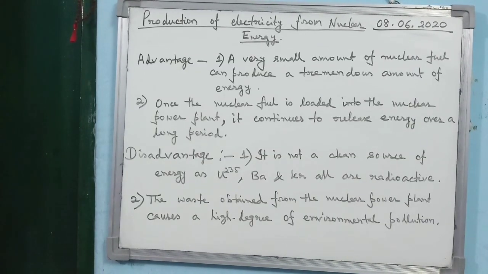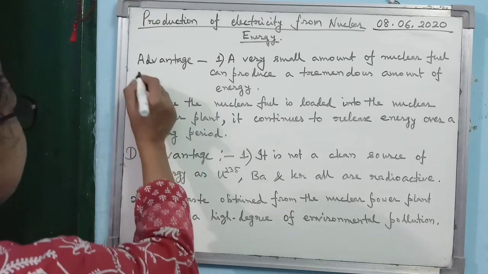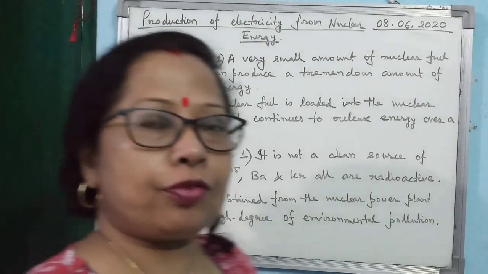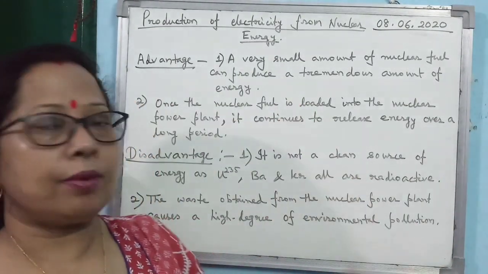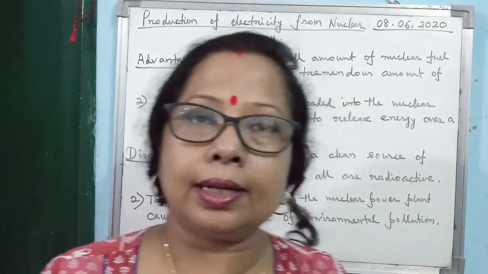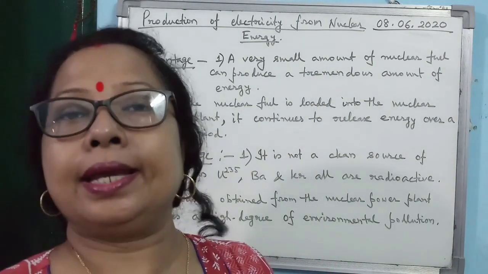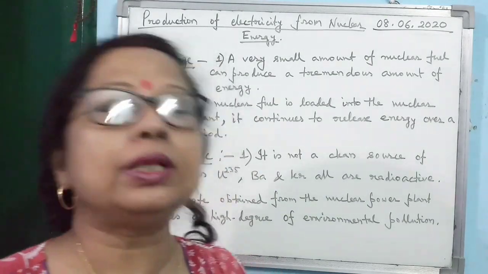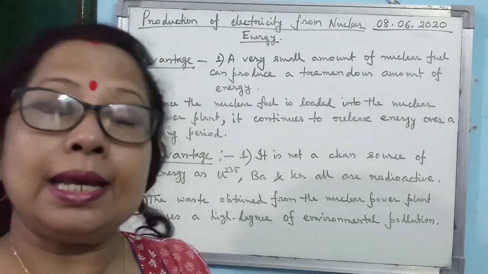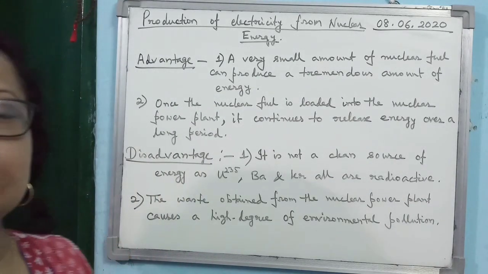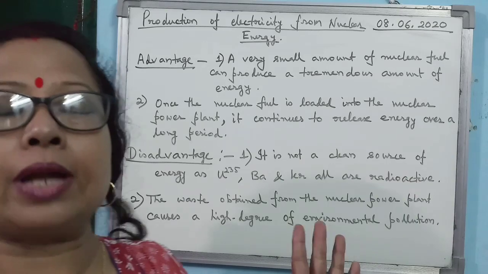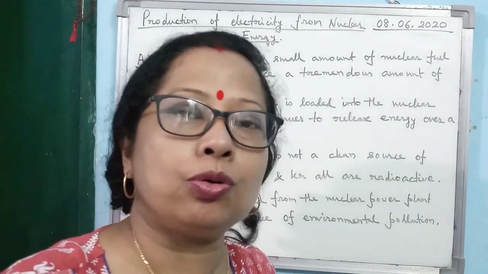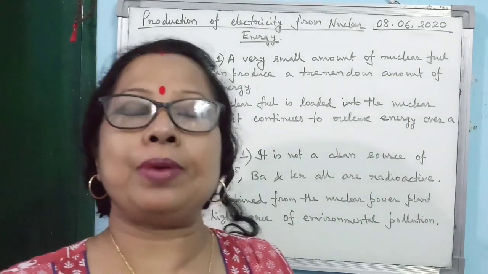Now the two topics I am discussing are the advantage and disadvantage of production of electricity from nuclear energy. These two are important for your exam and you have to learn and remember them. So what are the advantages? The advantage is that a small amount of uranium-235 can produce energy, meaning electricity, for a long period of time. A very small amount of uranium will give you electricity for a longer period of time.